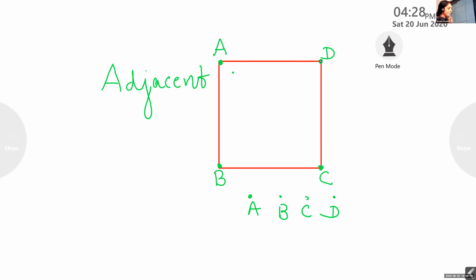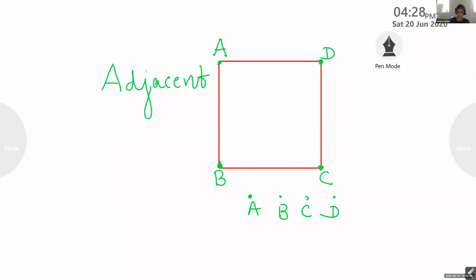I don't want mass answering. You listen to me properly. We are taking vertex A. Vertex A is connected with 2 vertices. What are they? Vertex B and vertex D. What about vertex C? It is not connected.